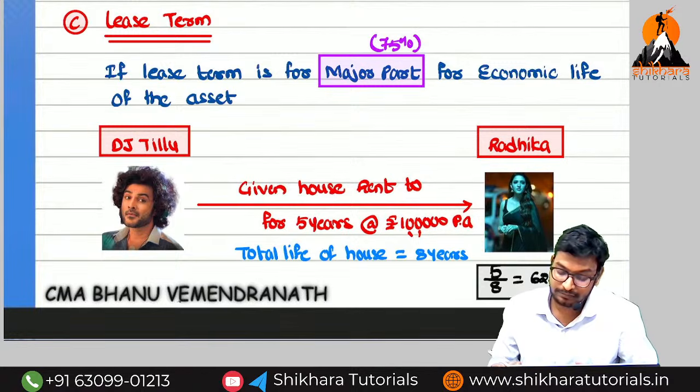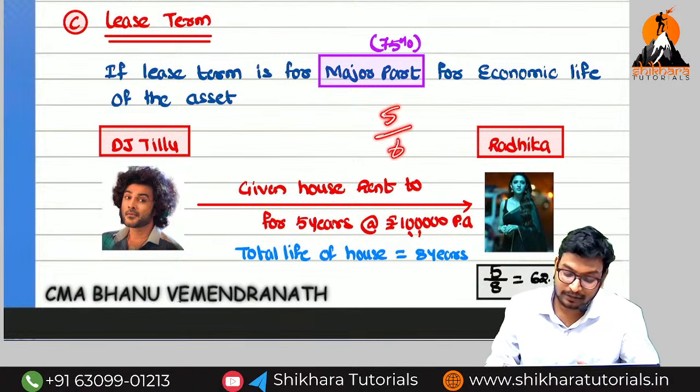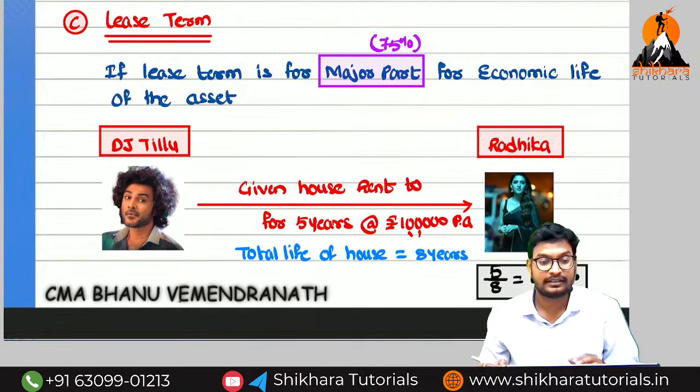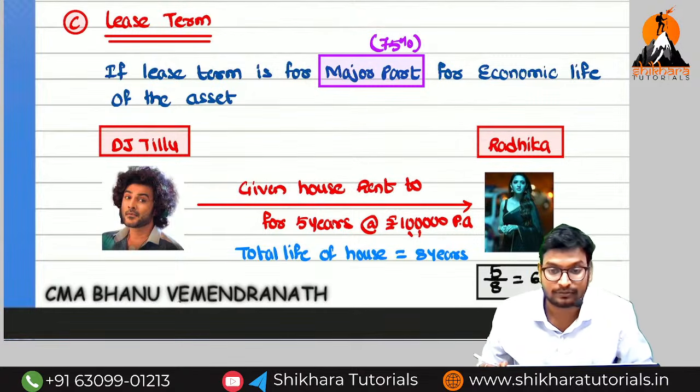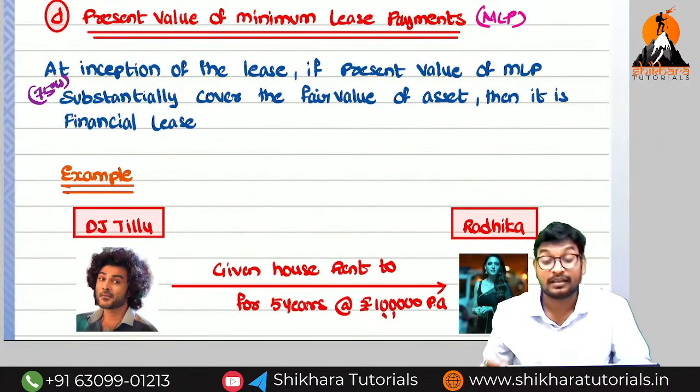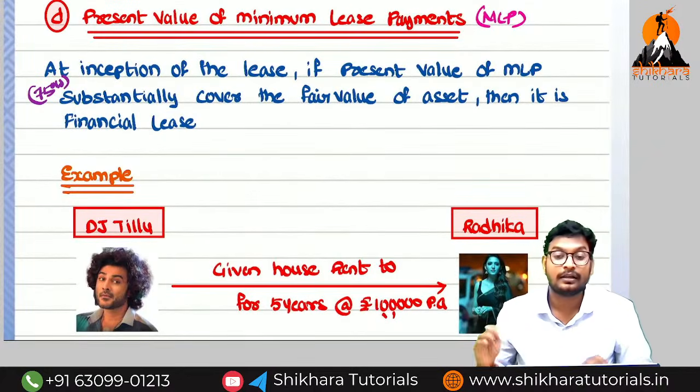So what is the lease term here? 5 years divided by economic life 8 into 100. That is equal to how much we are going to get? 62.5. This is less than 75%. For that reason, this lease is called as what? Operating lease.